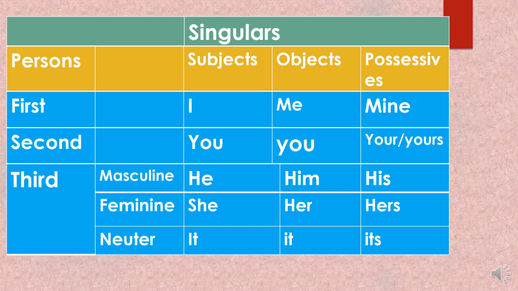So you must make this chart in your notebook, and you must learn it very carefully. That in the first person, the singular form of the subjective pronoun is I, and in the first person only, the singular form of the objective pronoun is me. So you have to memorize all the three persons according to the singular form and in the three kinds of pronouns. So this you must read very carefully.